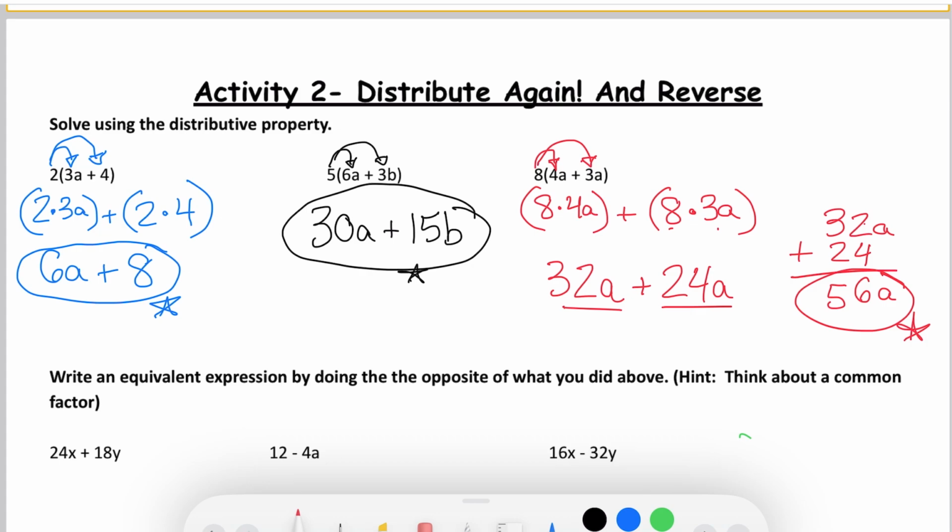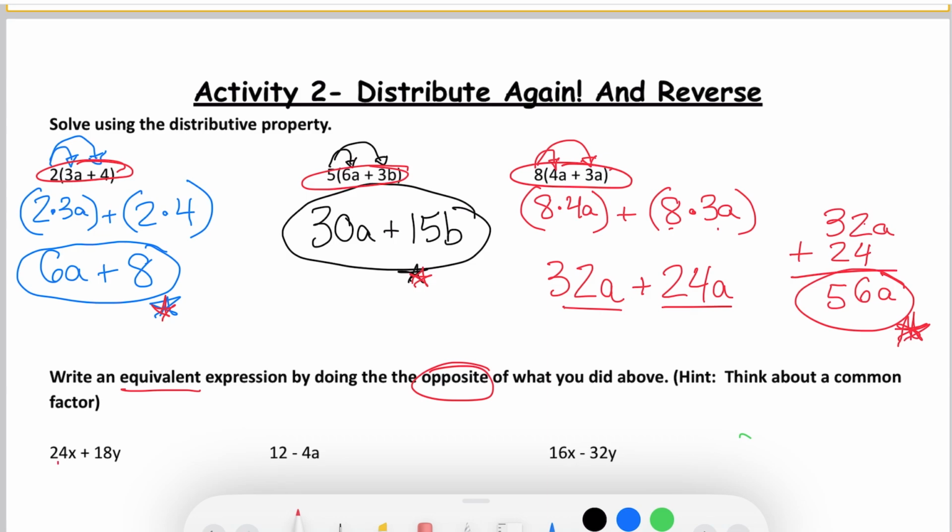Okay, these next ones are kind of tricky. So these ones we're working backwards. It says write an equivalent expression by doing the opposite of what you did above. So we're doing the opposite. So we're trying to make it so it's written like how these are up here. So now it's giving us the simplified answer like what we have on these three, and we're working backwards. So we have to find something we could divide them both by.